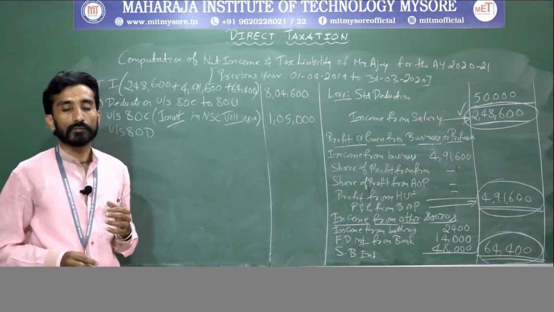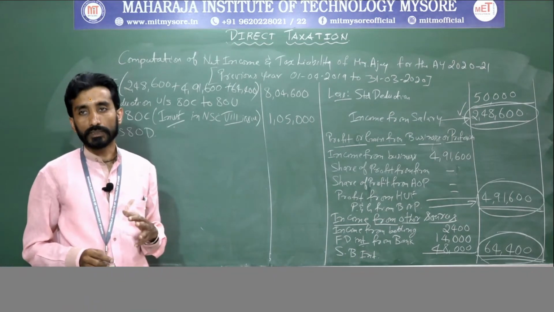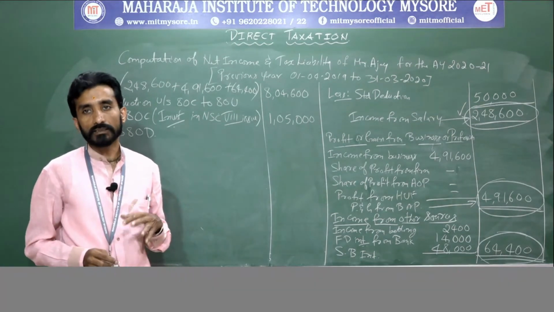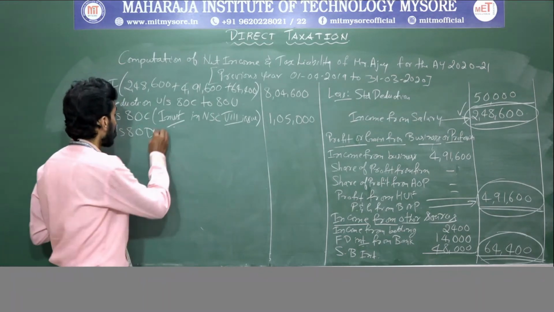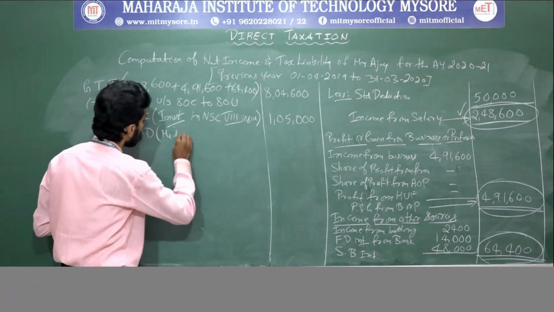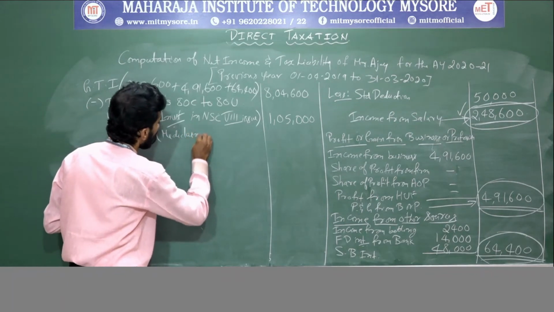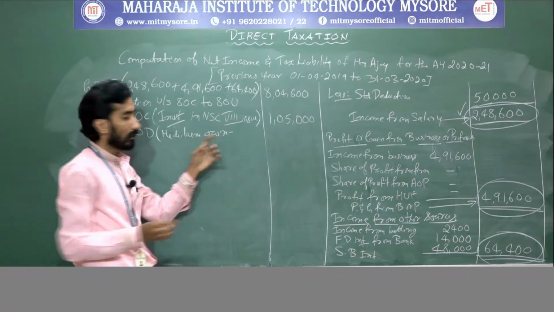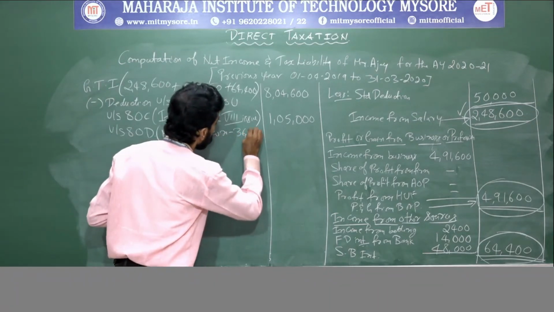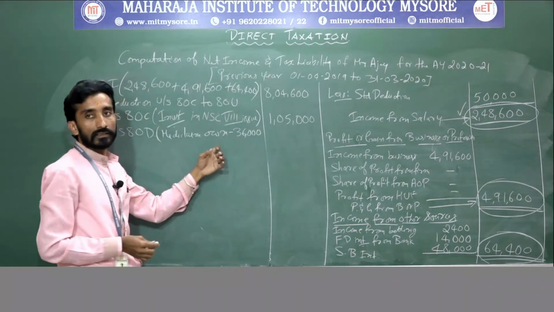Medical insurance premium with respect to own he has paid, again with respect to his father he has paid. So that amount of deduction we need to give, right? Mediclaim with respect to own life, how much he has paid? He has paid 36,000, right?